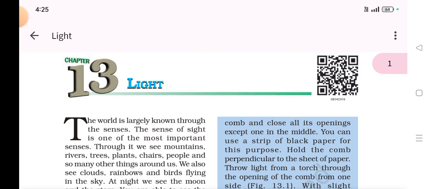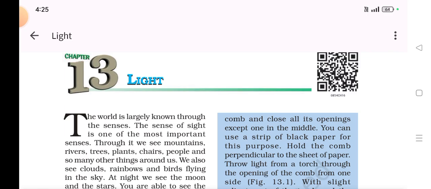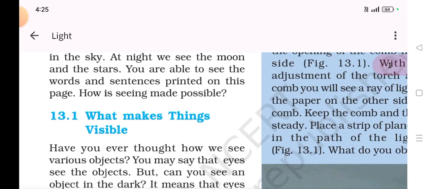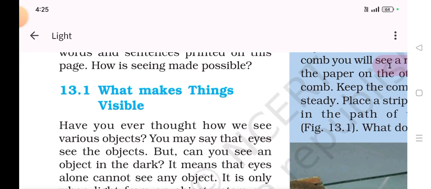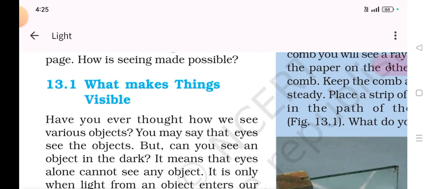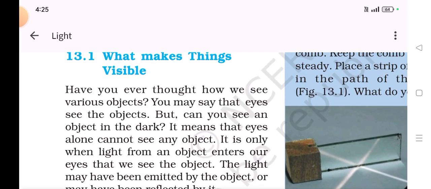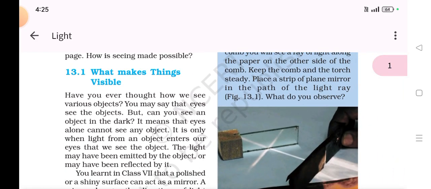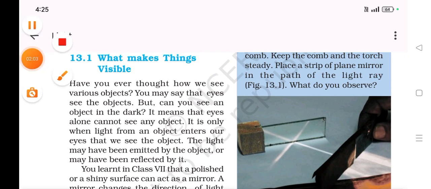But is it necessary that if you want to see an object, light is only needed? No. We should have a proper eyesight as well. Therefore, how is seeing made possible? Due to our eyes and light. So, what makes things visible to us? Of course, that is light.